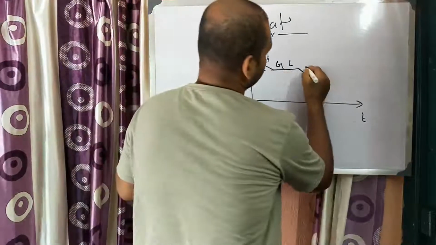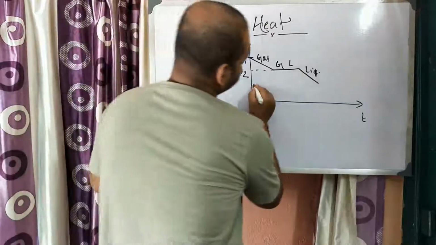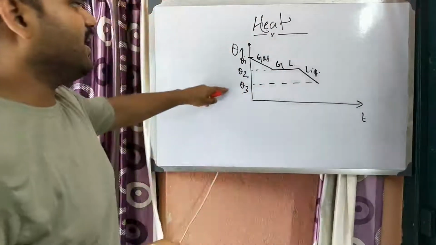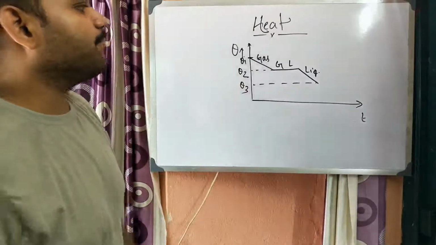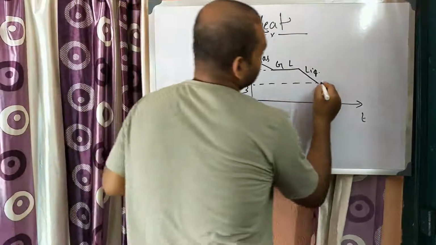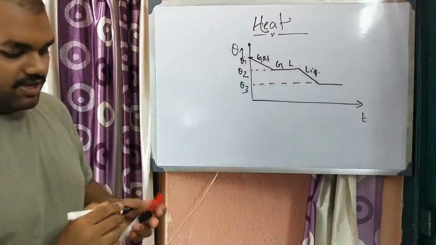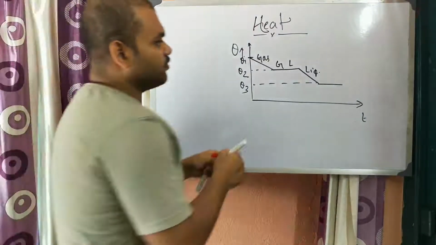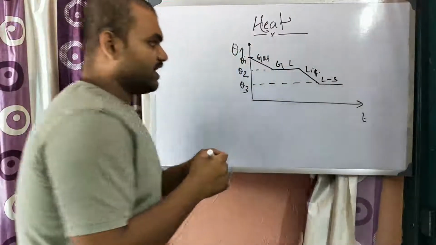So here we will get liquid. The temperature starts decreasing. So at a particular temperature, suppose theta 3, which is the melting point of the particular substance, at that temperature the body starts solidifying. Now if the body starts solidifying, here we will get liquid and solid, both states.